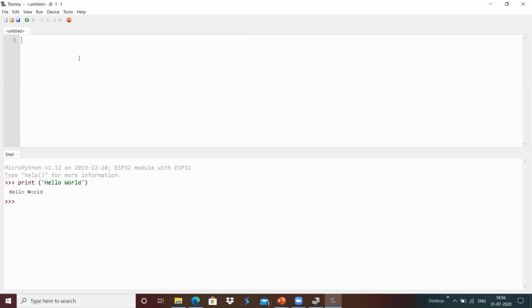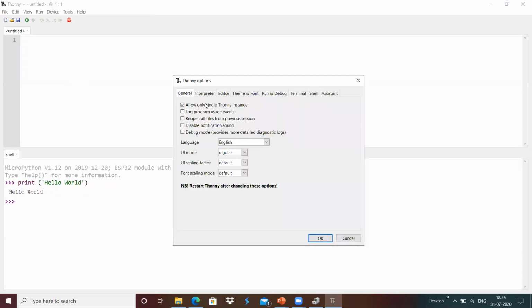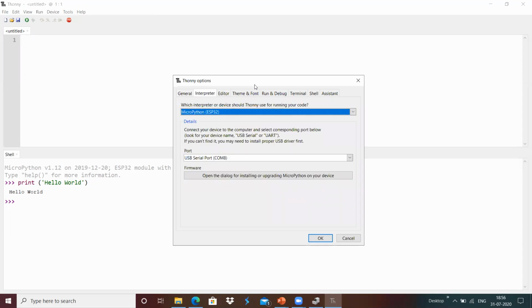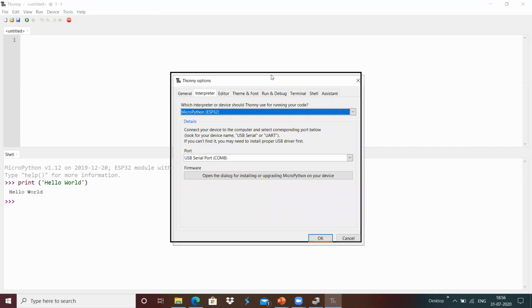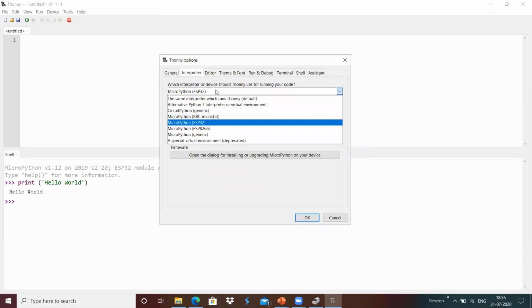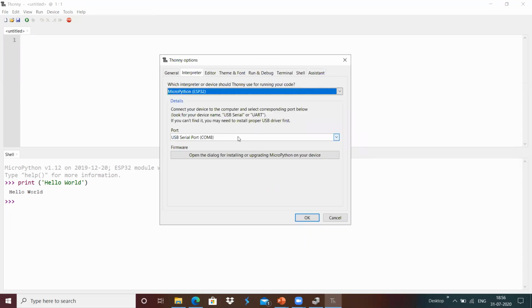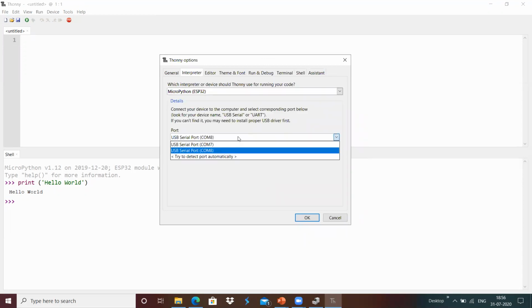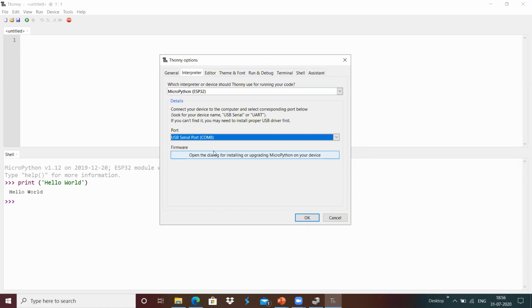And if we want to install MicroPython, we can go to Tools, then Options, where we have an Interpreter that I'm going to select over here, and in the interpreter we can choose MicroPython ESP32. Then we see two ports, COM7 and COM8, and we have selected one over here.